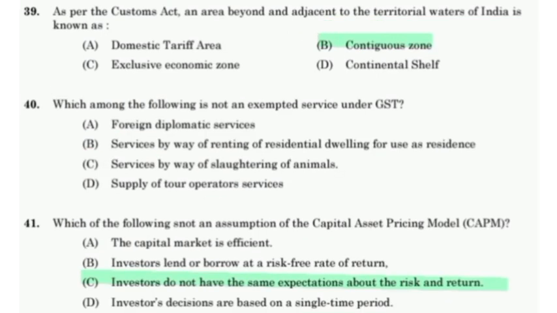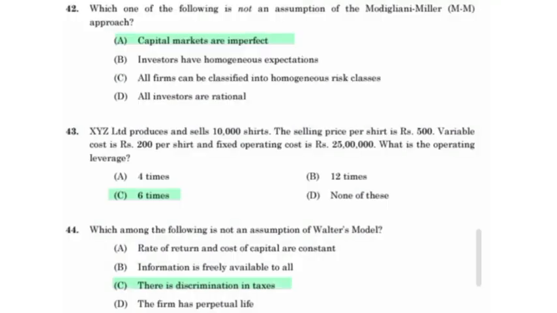As per the Customs Act, an area beyond and adjacent to the territorial waters of India is known as contiguous zone. Which of the following is not an assumption of the capital asset pricing model? Investors do not have the same expectations about the risk and return. Which of the following is not an assumption of the Modigliani-Miller approach? Capital assets are imperfect.